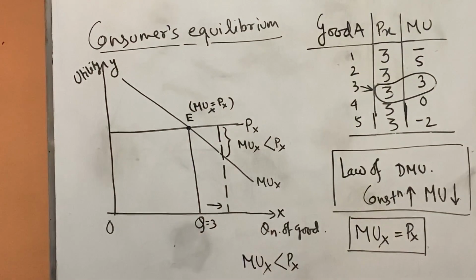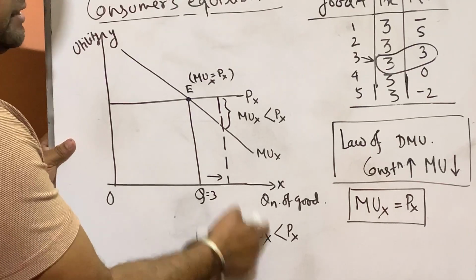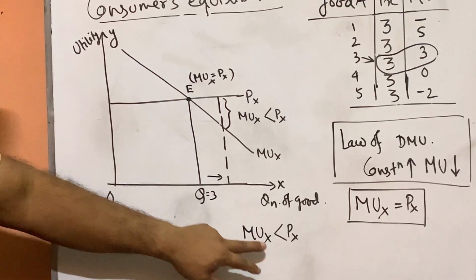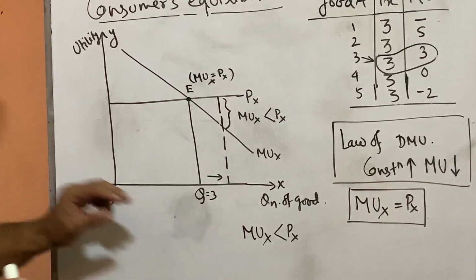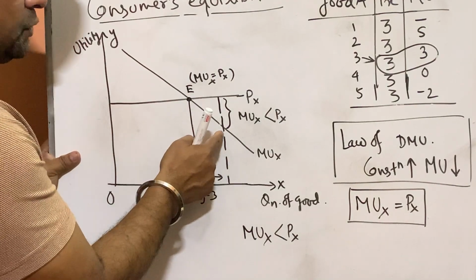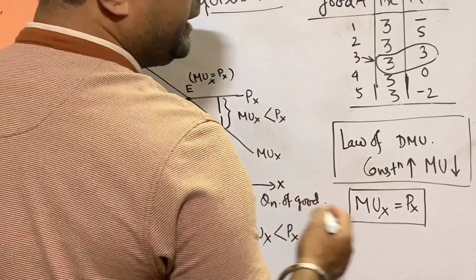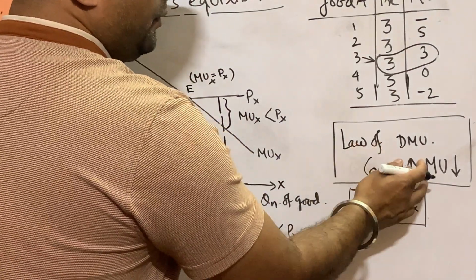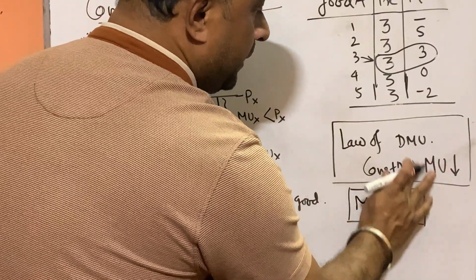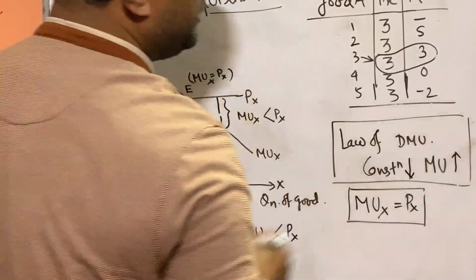The consumer's marginal utility has reduced. Now he has to increase the marginal utility because he cannot change the price. Price is fixed in the market. What we can do is change our consumption level, and thereby our marginal utility level. So here he has to increase the marginal utility. How can we increase it? According to the law of DMU, when you increase consumption, MU reduces. So the reverse: if we reduce our consumption, our marginal utility will rise.